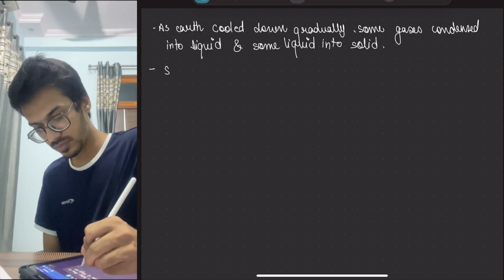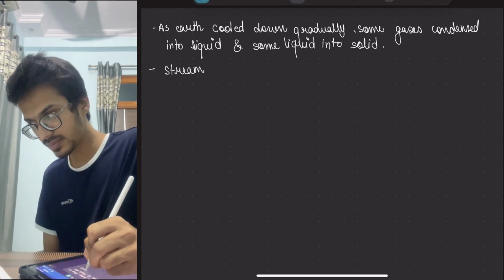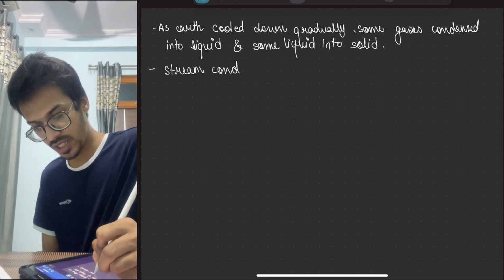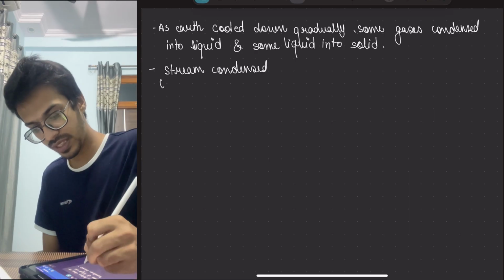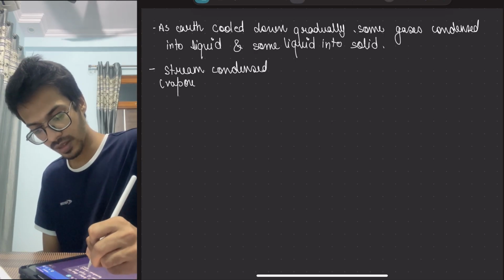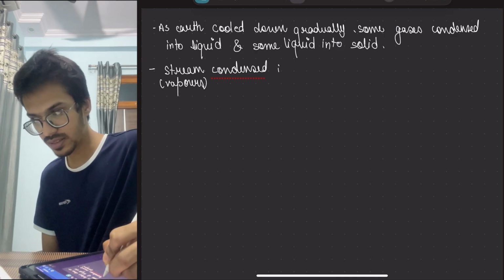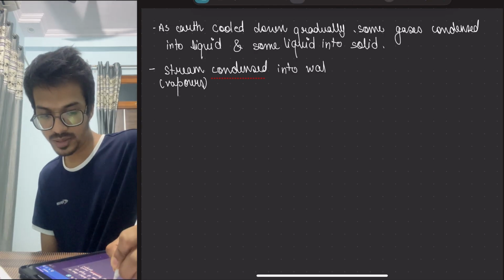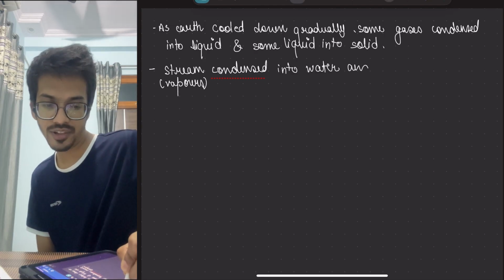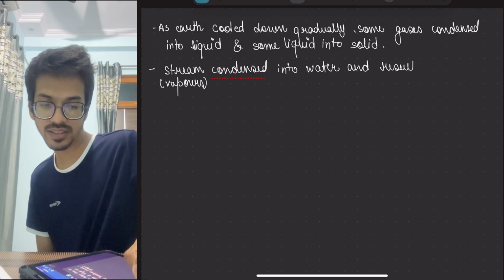Moving on, steam condensed means vapors condensed into water and resulted in rains.